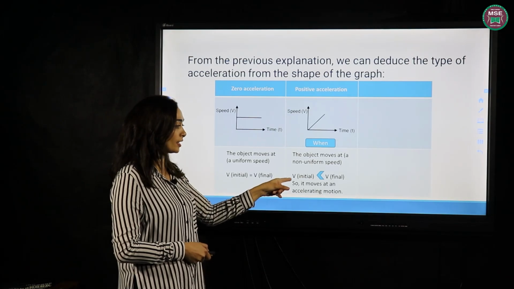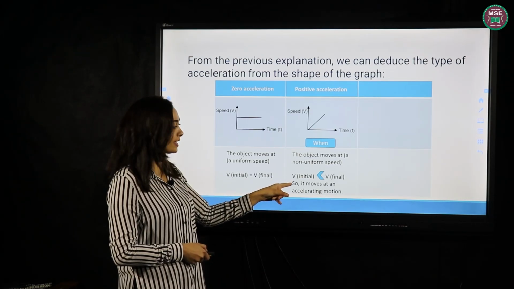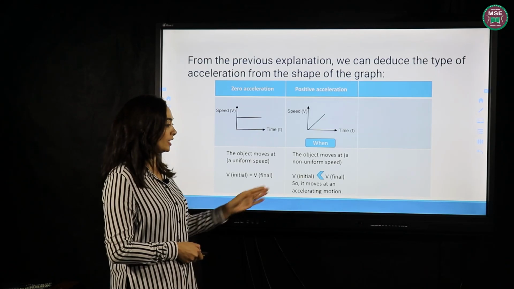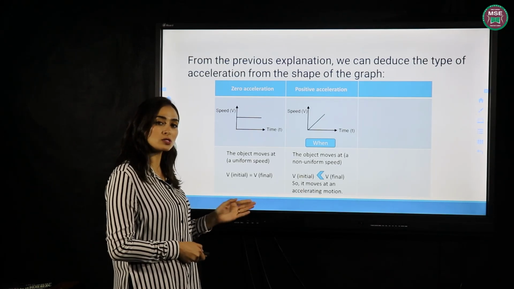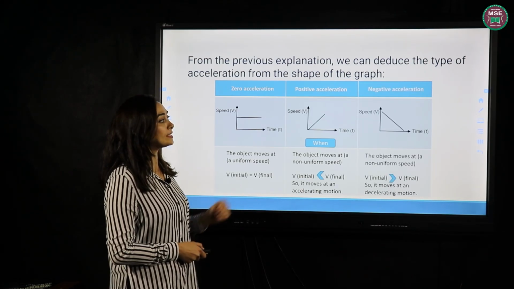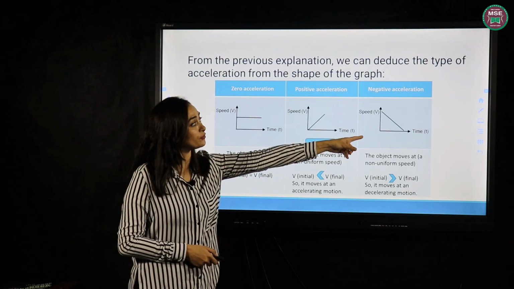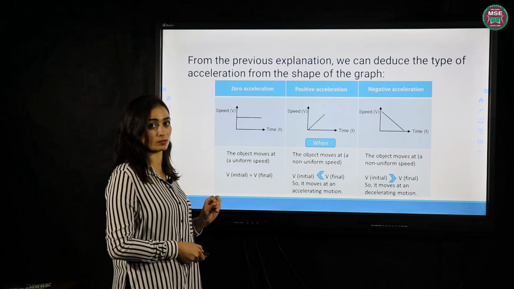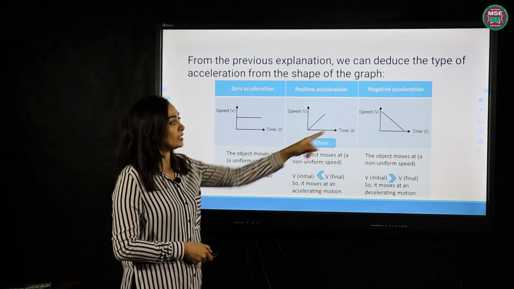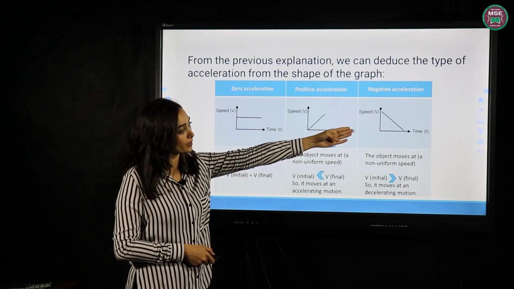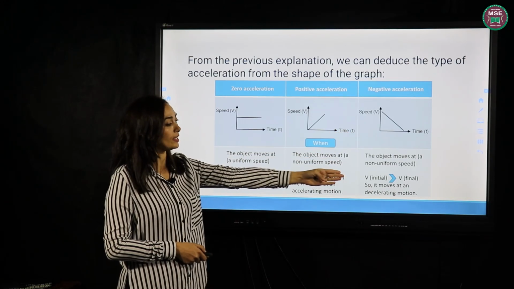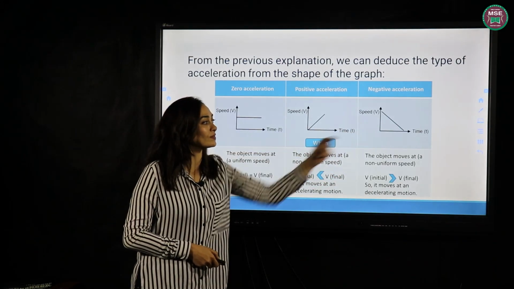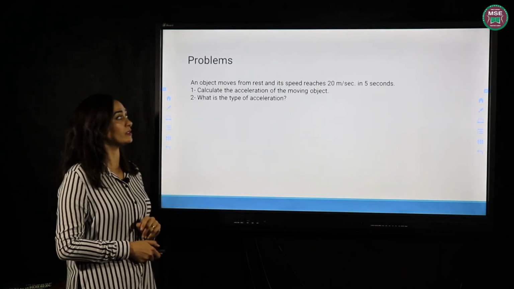When the initial speed is smaller than the final speed, it moves with a positive acceleration. Negative acceleration, this graph is for negative acceleration. These graphs are very important, okay? Please concentrate. Negative acceleration is represented by this graph when the initial speed is larger than the final speed.